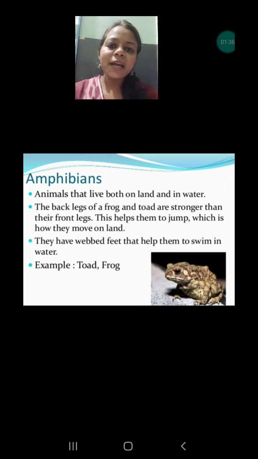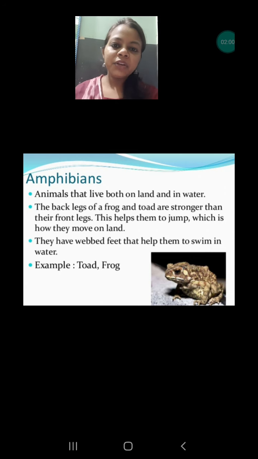The first adaptation I will talk about in the frog is the breathing organ. They have two types of breathing organs. First is lungs that help them to breathe on the land, but when they go into the water, they use their skin to absorb the oxygen which is dissolved in water. So they have two types of breathing organs.